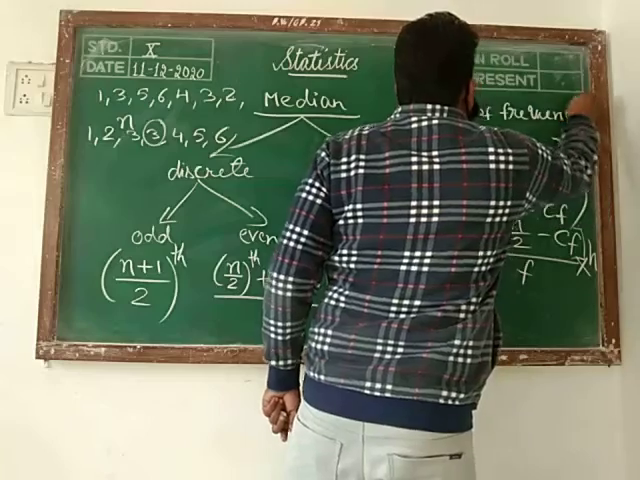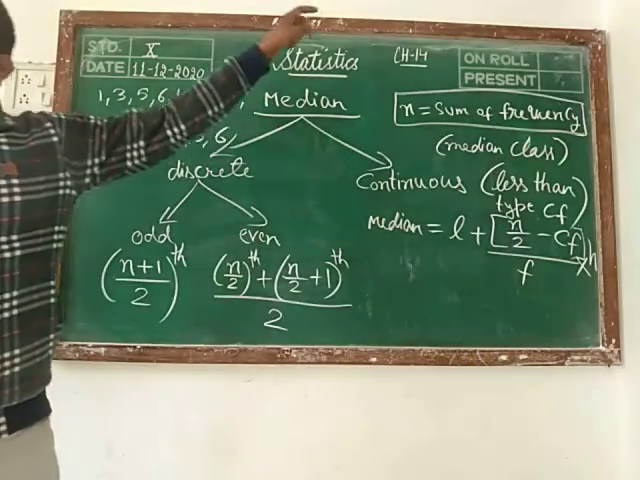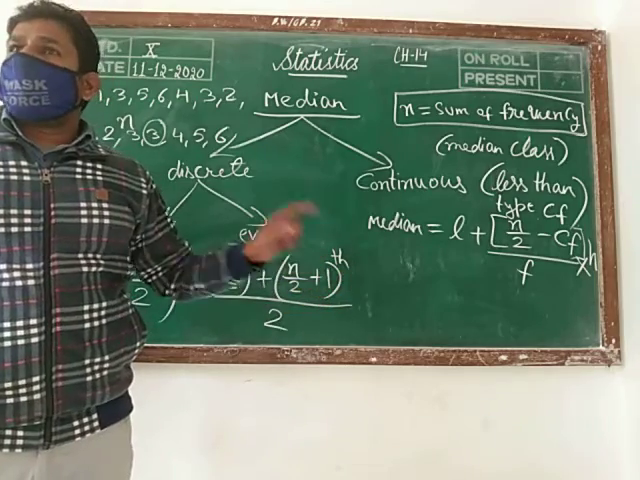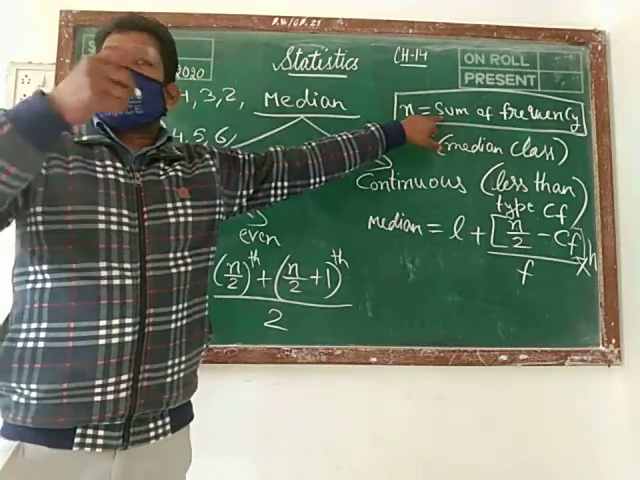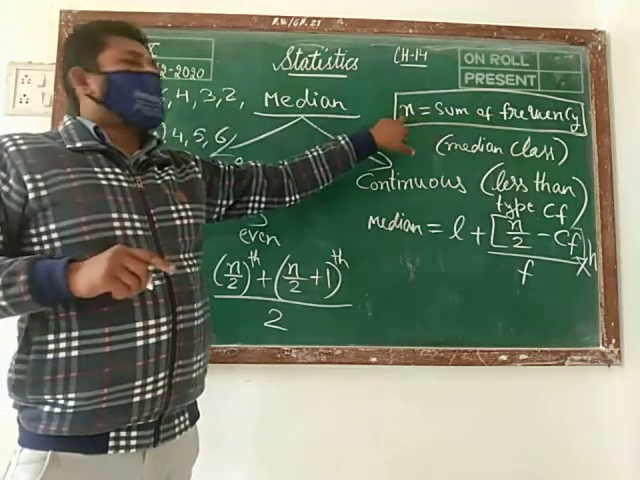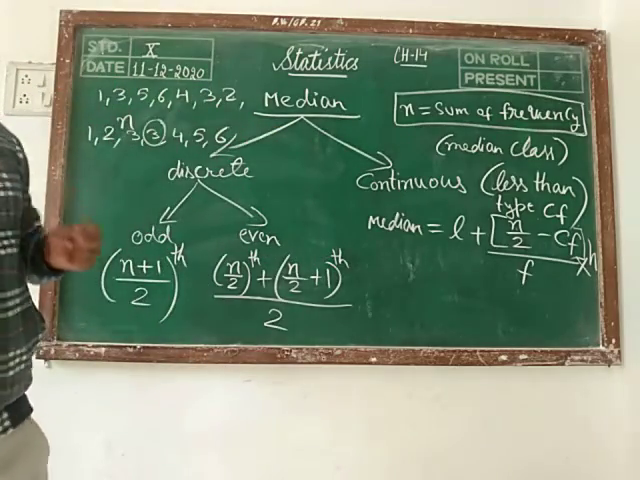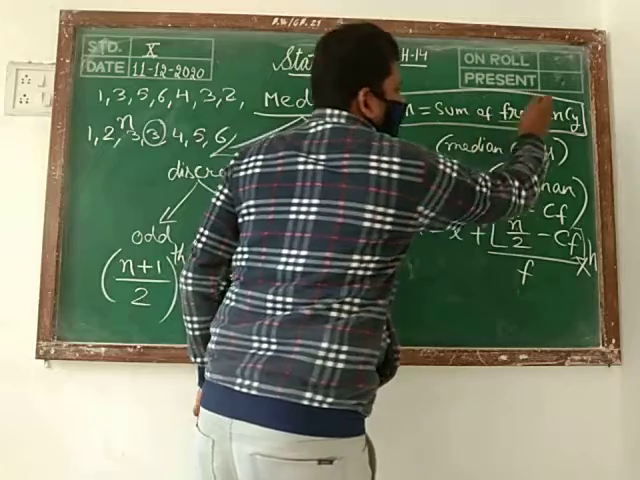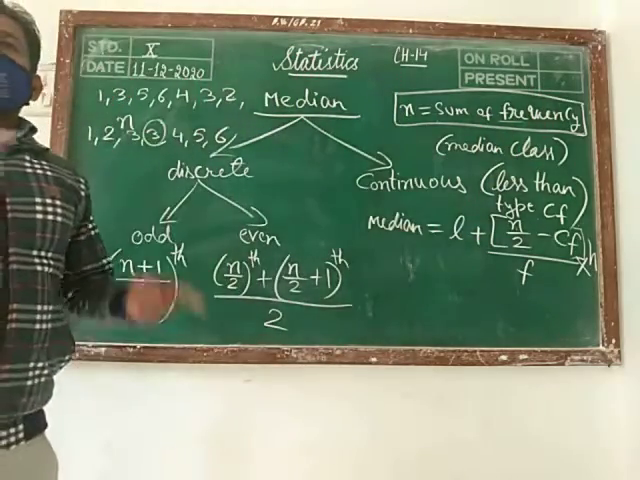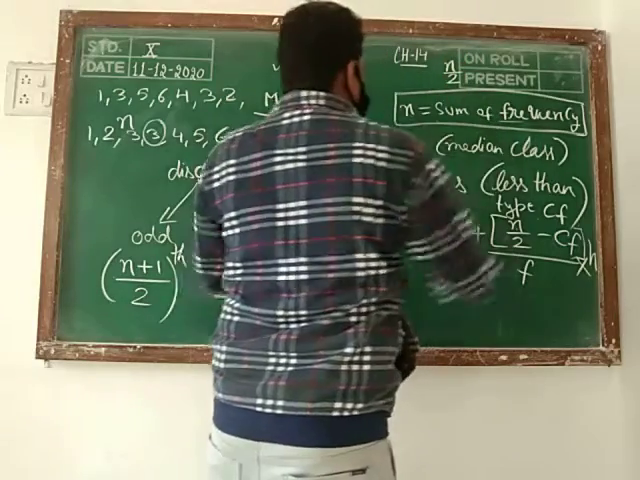Because the data is continuous, it means that the frequencies are given to you in the table. That table is given, and you are able to find the sum of all the frequency. Then that we are calling as n. Then you have to find n by 2. You have to find n first. How will you get n? By adding all the frequency. Then you have to find n by 2, half of that value.